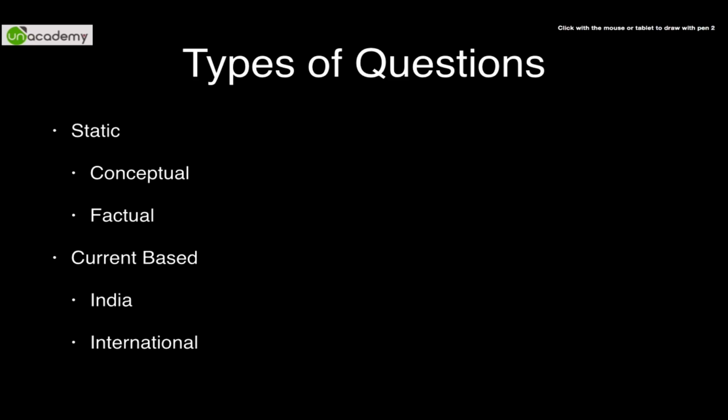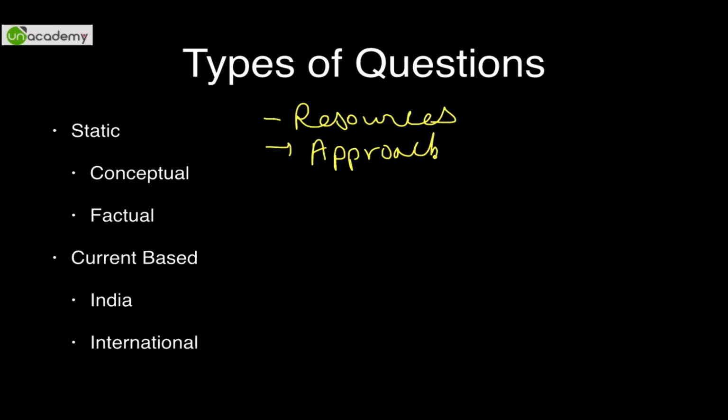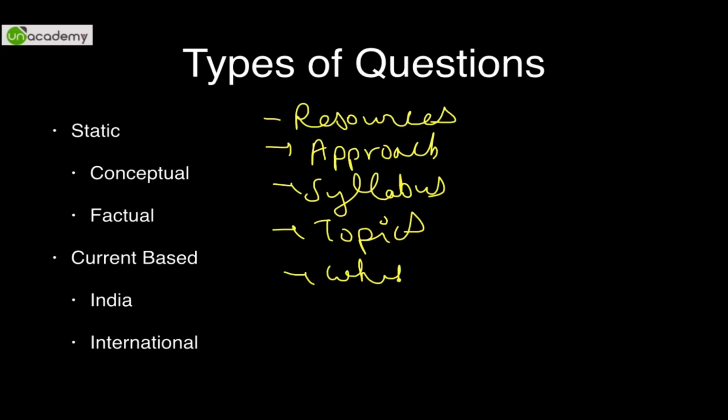Now moving forward, basically we have dealt with the resources, which books to read, which books not to read. Then we have also dealt with certain things called strategy and your approach. Then we have dealt with the syllabus, and then we have also dealt with what topics to be covered and why you need to study economics. So now we will see what type of questions are asked in the examination.